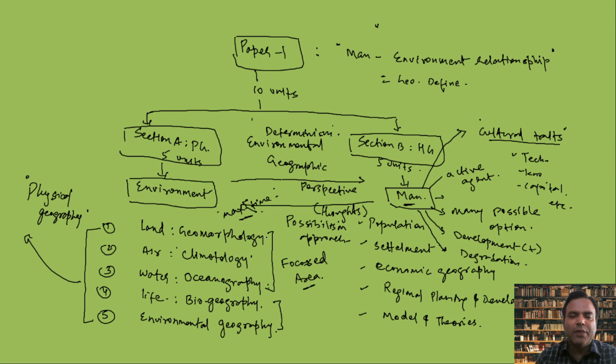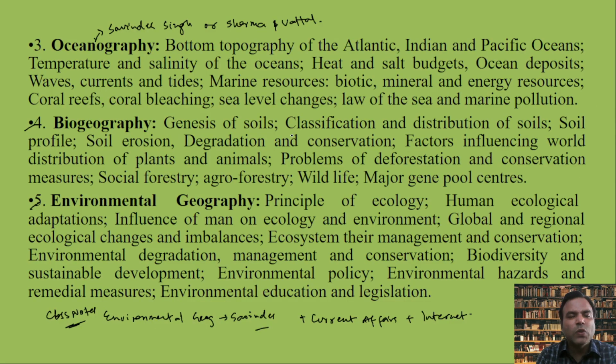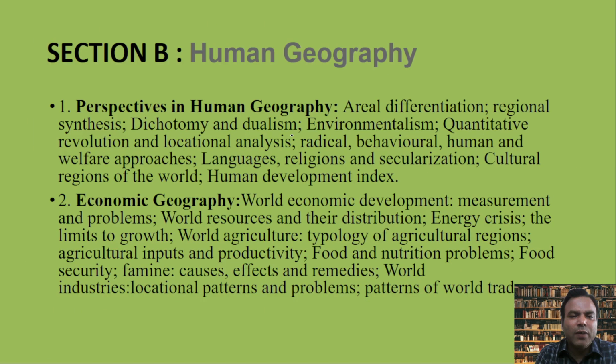So from the 1970s, growth and development cannot be sustained. We call it limits to growth, and this concept, a balance between the deterministic and the possibilistic thought, is called sustainable development. So today the world is stop and go determinism, called sustainable development. So all become topics. So paper 1 is like this, and the same knowledge is used in paper 2. I have given you the sources of physical geography. Now moving to the sources of human geography, or section B of paper 1.